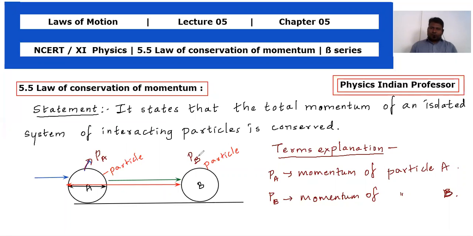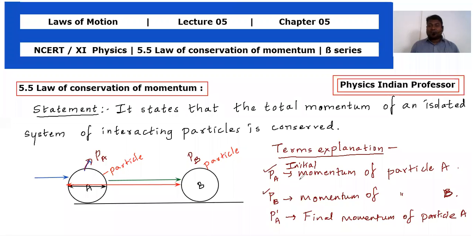So initially when before colliding two bodies we can say momentum of body A as PA, the momentum of body B as PB. Okay, then for the final momentum, so we can use P dash to the base A. ठीक है, ये क्या है सर? So this is final momentum of body A, of particle A कह लो या body A कह लो, जो भी है. ठीक है, so what about this sir? Then this will be initial.